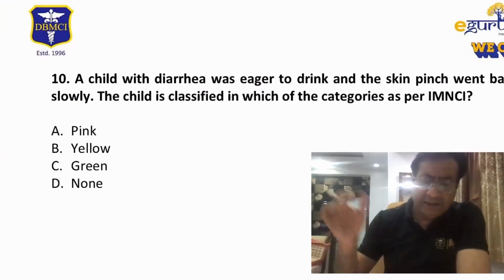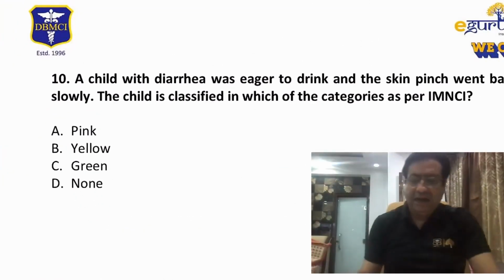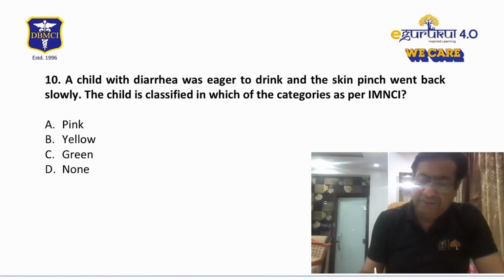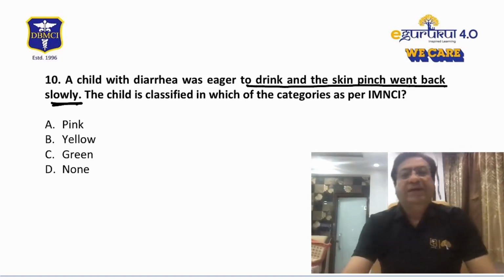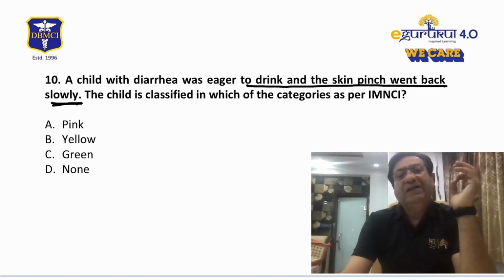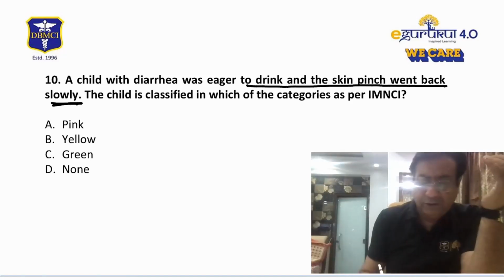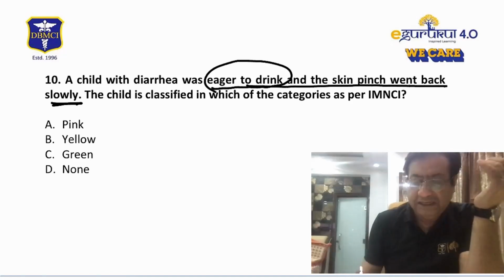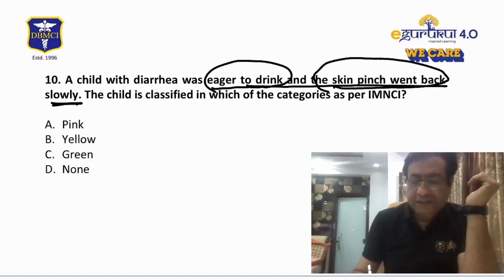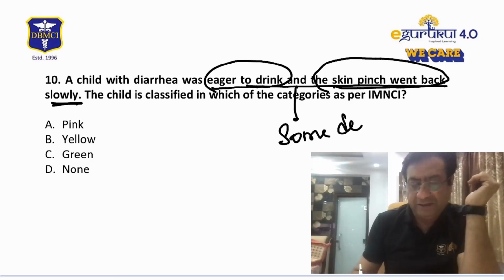Then there was another question about a child with diarrhea who was eager to drink and whose skin pinch went back slowly. So this is a child who is having diarrhea and dehydration, and the child is eager to drink. The child appears to be thirsty and the skin pinch goes back slowly. So this shows that the child most likely has some dehydration.